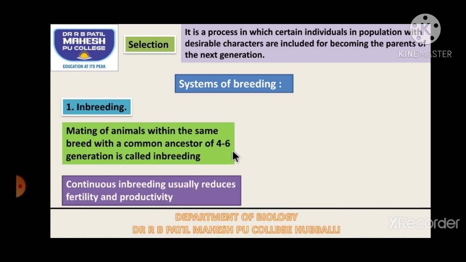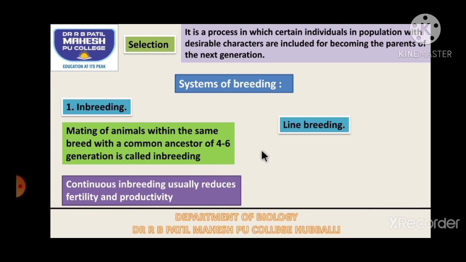Continuous inbreeding for about 4 to 6 generations will reduce fertility and also the productivity. So the cattle may not give birth to young ones, and their production, that is milk yield or egg laying capacity, may decrease. If that happens, then it is called inbreeding depression. So to overcome this inbreeding depression, we have adopted outbreeding. That we will see later.